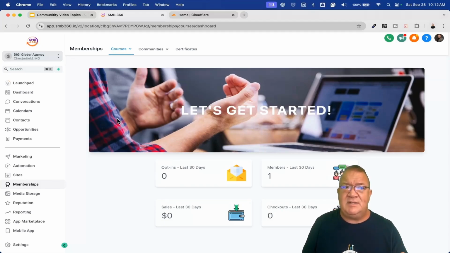So right now, this is the area that you need to go into in order to create your custom domain and get your domain set up. We're going to go to communities, and notice we have groups. We're going to talk about that in a little bit. We're going to go to settings.